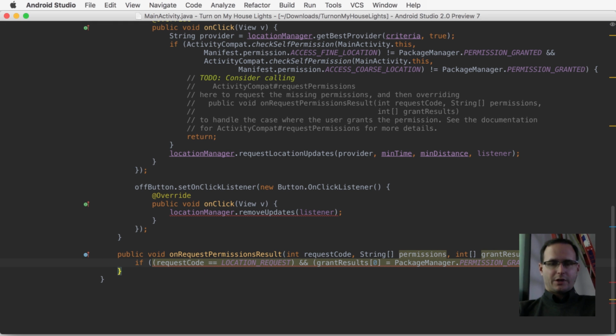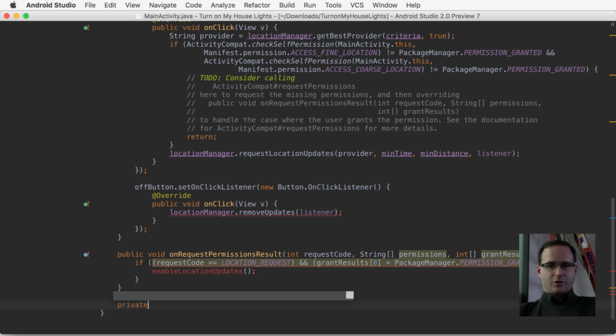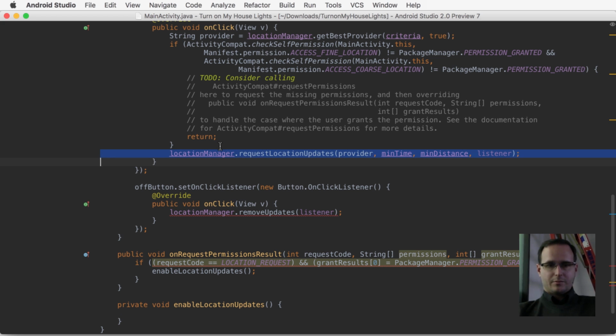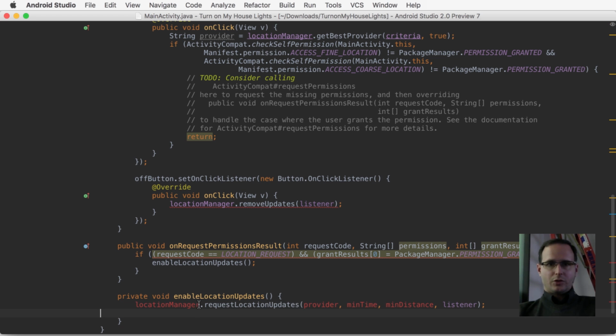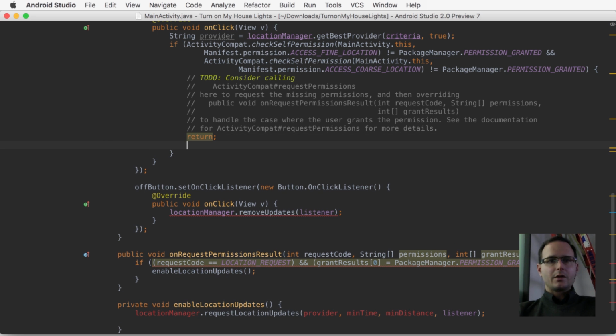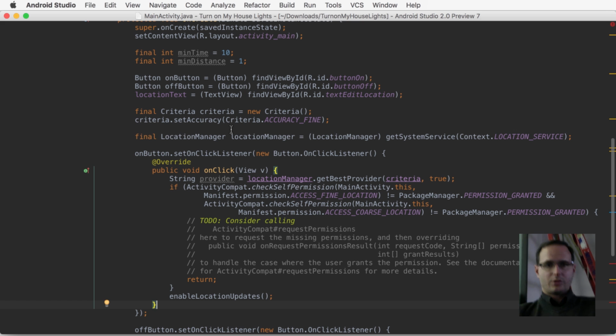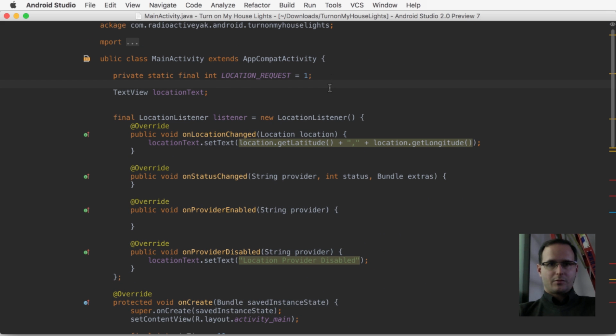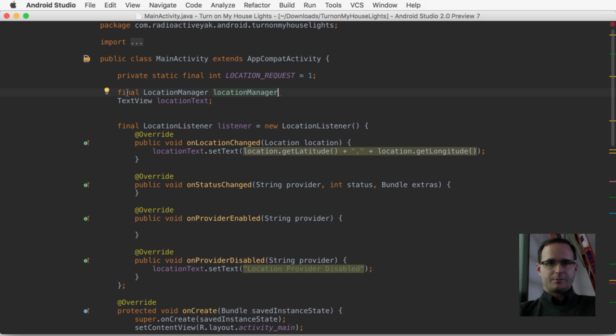Now here we're going to want to enable our location updates. Which of course doesn't yet exist, so let's put that in here as well. Which means we're going to want to call it here. Now of course that means we need to move our location manager to a different scope. Let's put him up here as well.